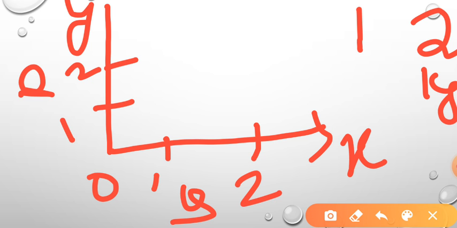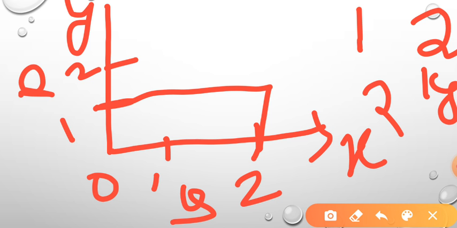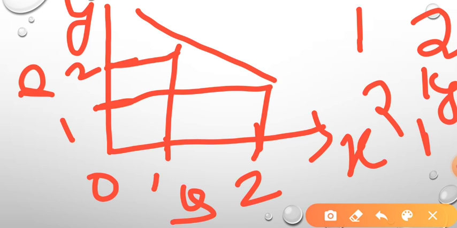Next, if the price has risen, suppose from 1 rupee it has become 2, then quantity might fall again, the person may shift to 1 kg. When the price became 2 rupees, the quantity may fall, so suppose it has become 1. In this way you see we have formed a line on this basis.